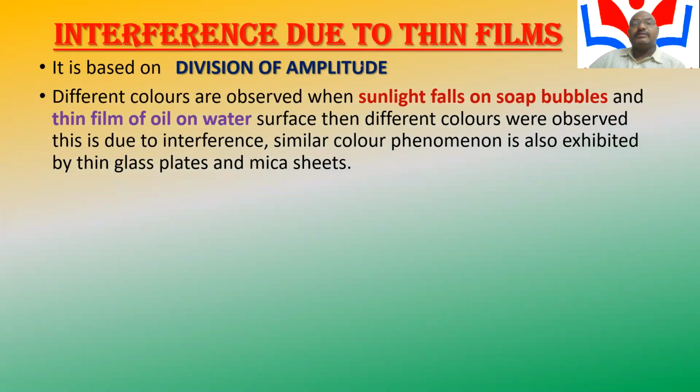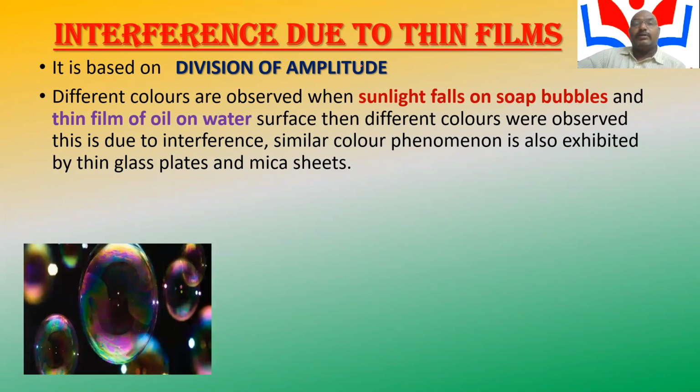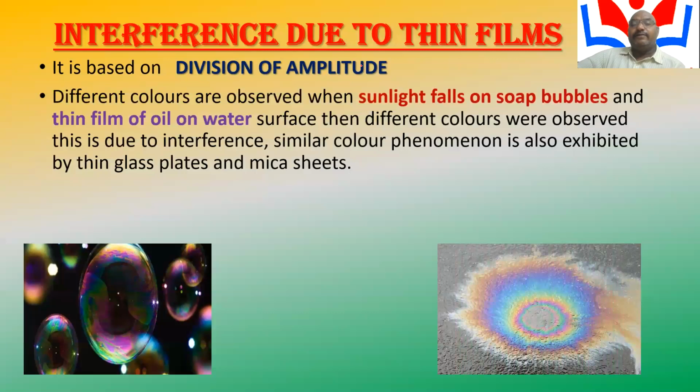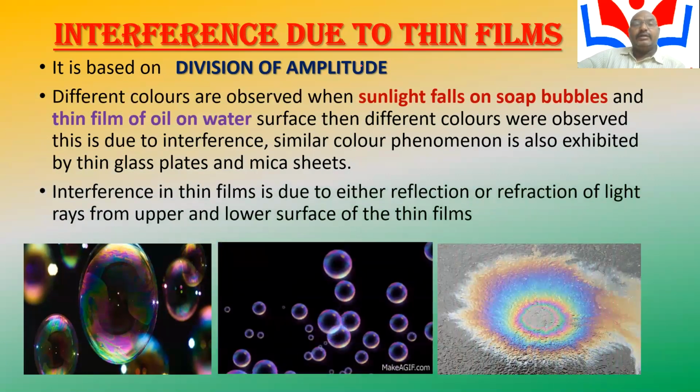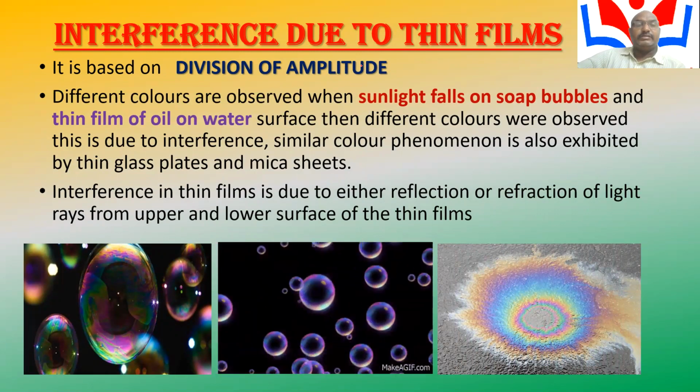Different colors are observed when sunlight falls on a soap bubble and on a thin film of oil on a water surface. This is due to interference. Similar color phenomena are also exhibited by thin glass plates and mica sheets. My dear students, the best example of interference is the multiple colors of a soap bubble or a floating oil film under sun radiation. These are called visible colors or rainbow colors.